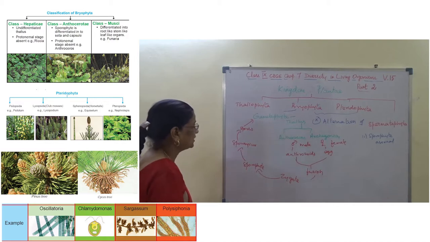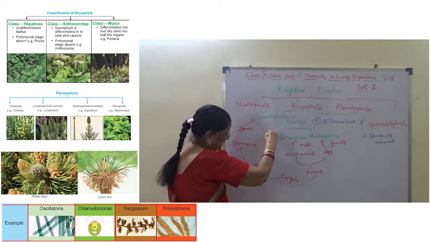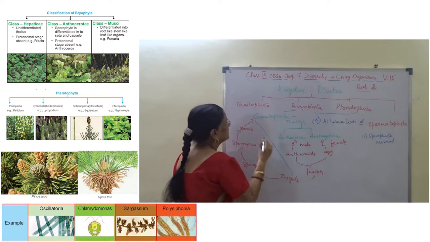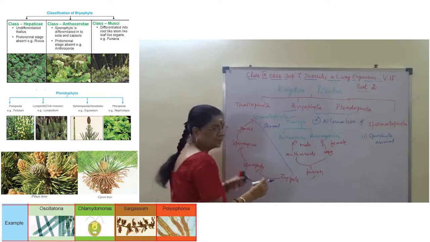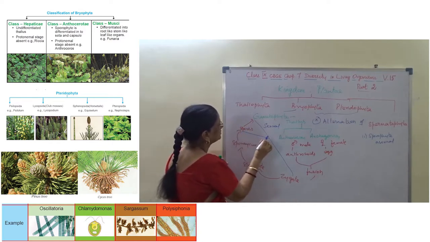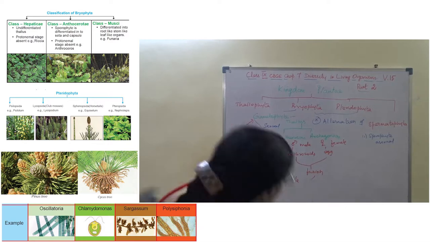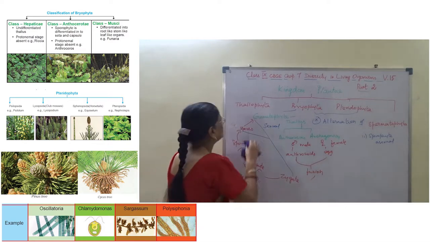What you have to understand is that from gametophyte till fusion, this is sexual reproduction. And from the formation of zygote to spore formation, it is asexual reproduction.